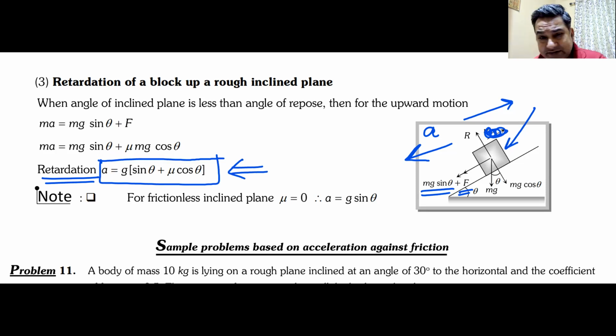What is the difference between this case and the previous case? In the previous case, we had kept a block on the inclined plane and the block was supposed to go down. In this case, we have given the block an initial velocity v. The block is supposed to go up, but all the forces will be acting downwards. Can I have some response that we understand this?